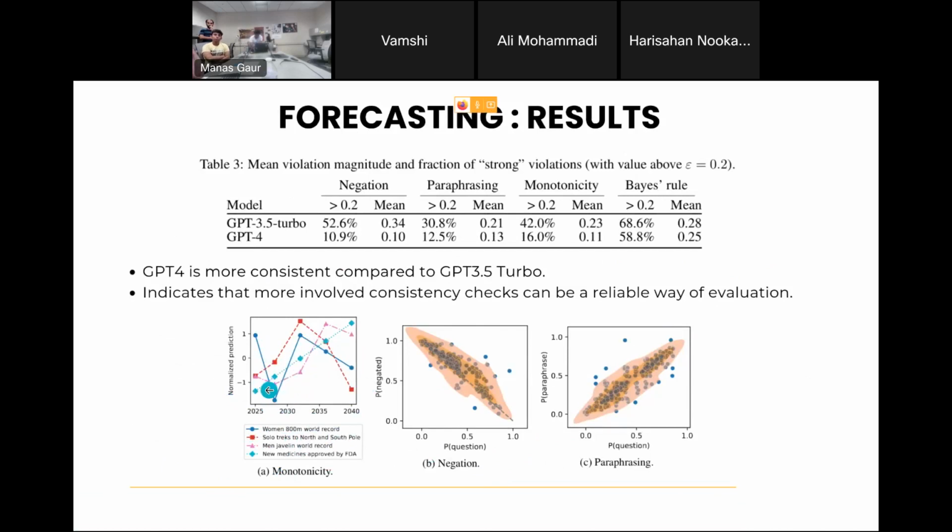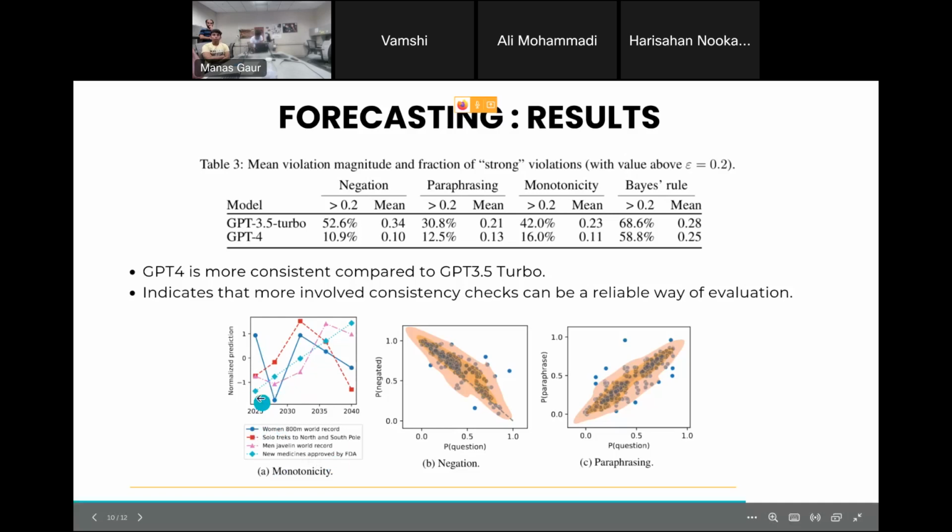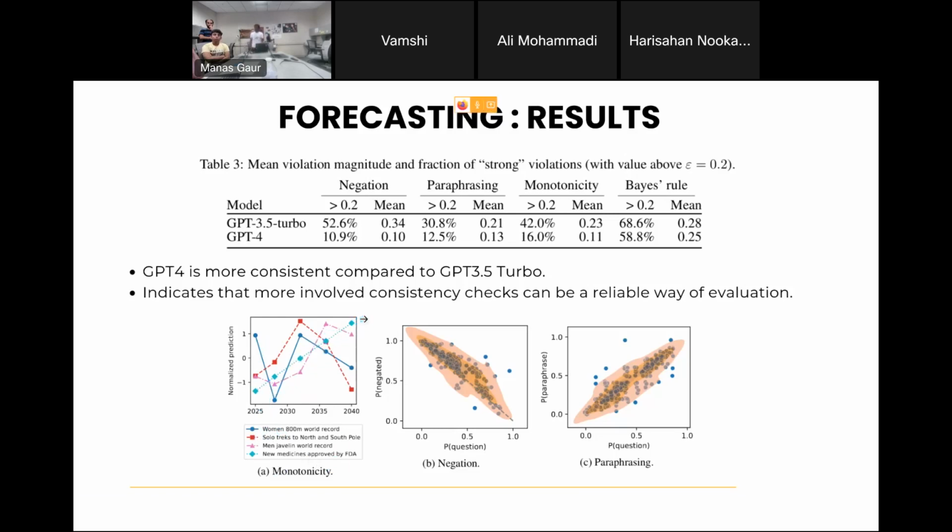What you ideally want is something like this: new medicines approved by FDA. This is increasing because the new medicines cannot decrease in any case. But in most of the cases, you'll see inconsistent answers which don't make sense for humans at all. Right. So this is one of them.